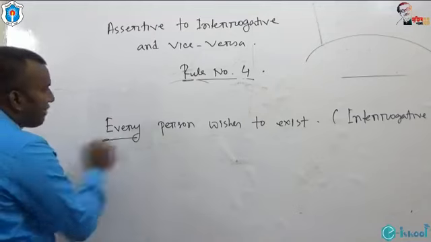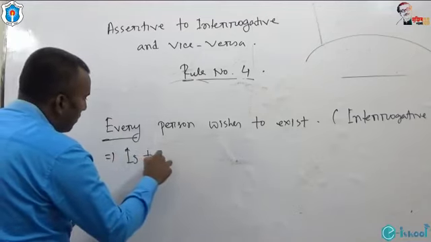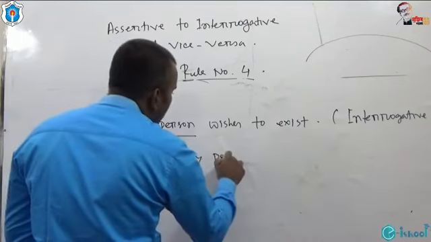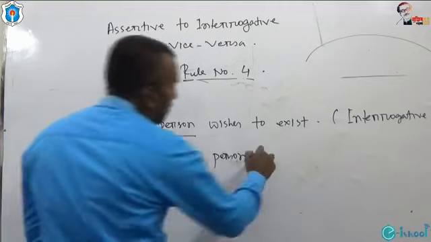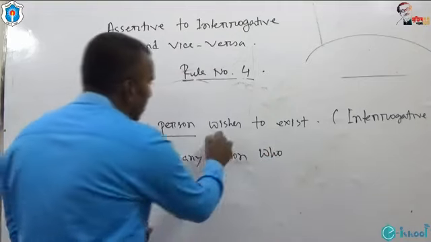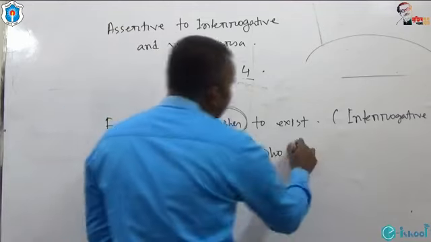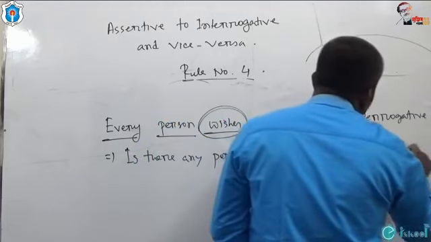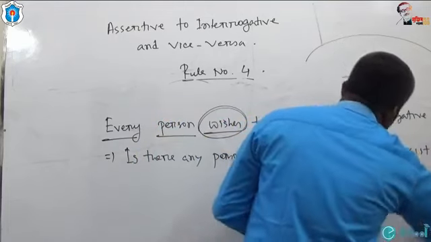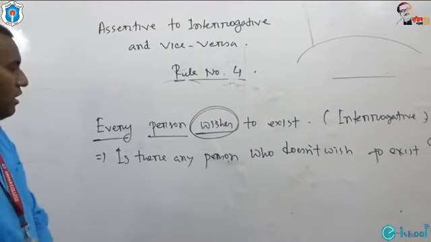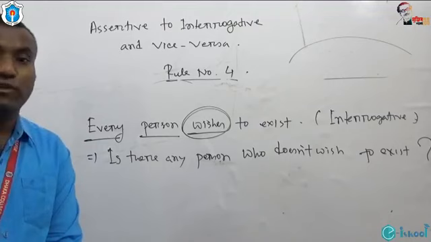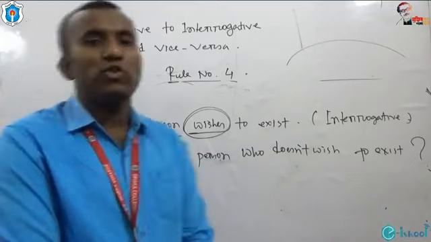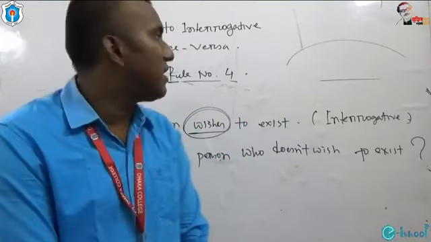Look at. For every, is there any? What is the noun? Person. Then who? Then wishes is the verb. I should say doesn't wish to exist. Question mark. I think you have been successful to make it interrogative. I have completed rule number 4. Now start with rule number 5.